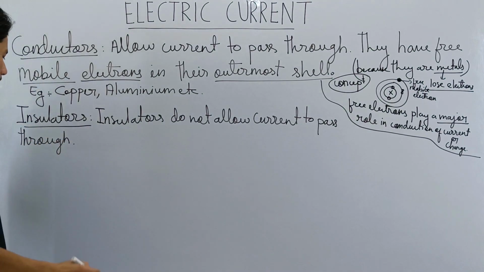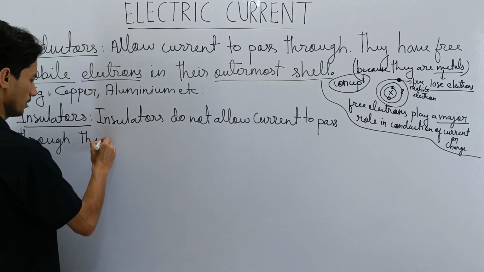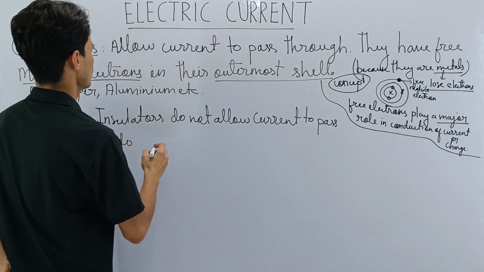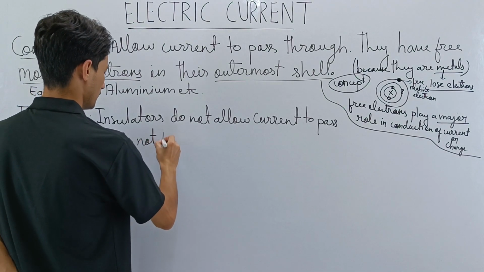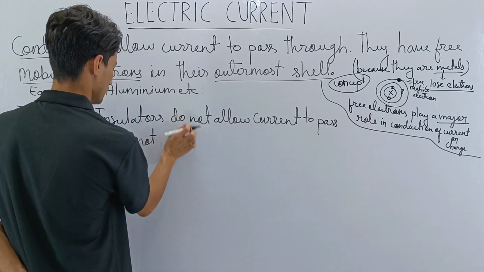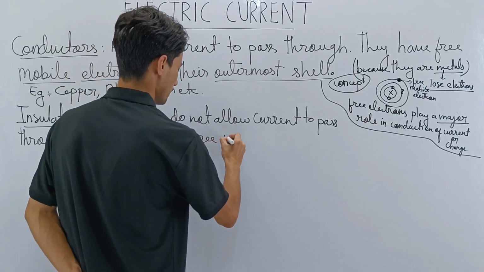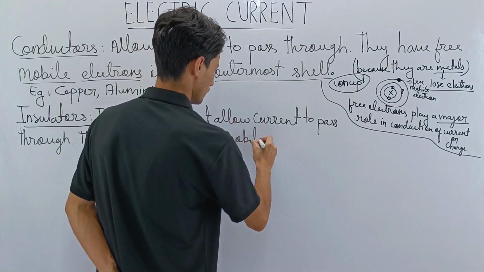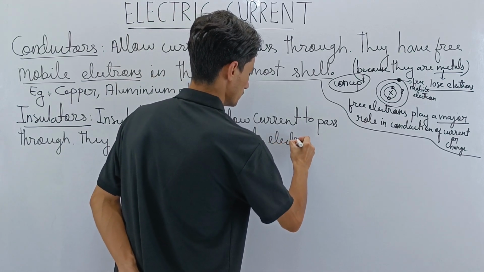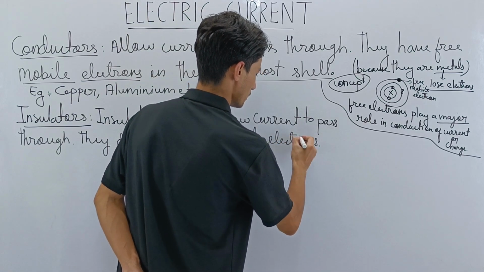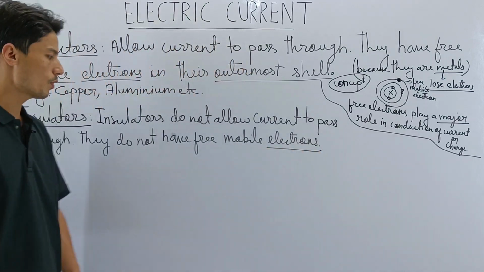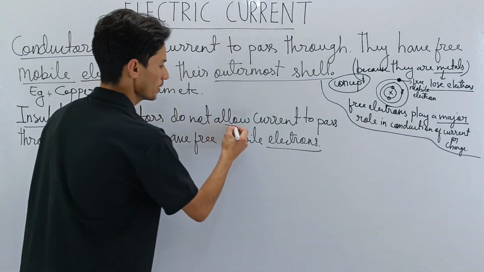Next point, they do not have free mobile electrons. Now why don't they allow current to pass through them? The answer is here.